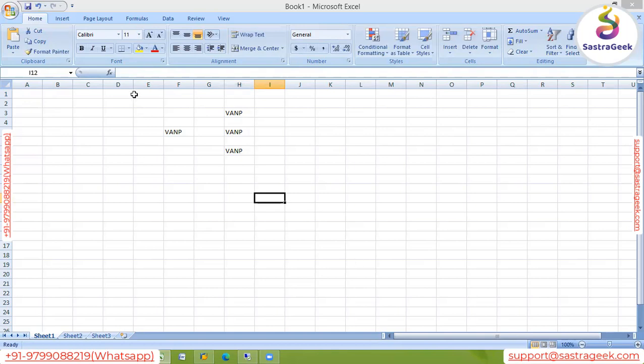Exactly. Please look at my screen. Let's say this is company code and this is plants. We said the relationship is one to many: this is one, this is many. What does it mean? It means we can assign many plants to only one company code, but the same plant VANP cannot be assigned to more than one company code. VANP cannot be assigned to some other company code. Only one company code and many plants.